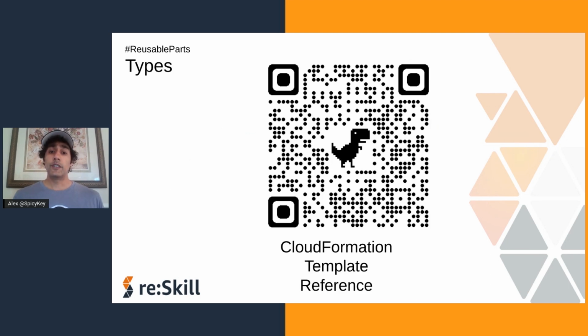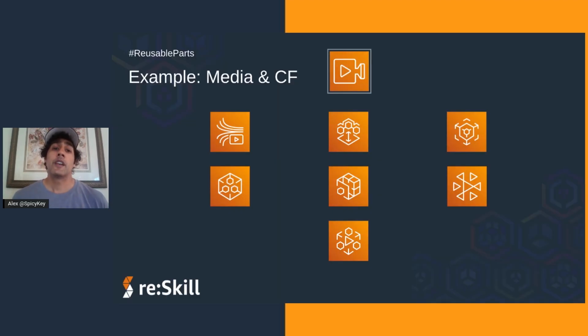Here's a QR code you can scan that will take you to that user guide webpage. So, for example, Amazon has many media services on the cloud, services like Elemental Media Live and others. CloudFormation can add these to the cloud for you very quickly because Amazon's media services are compatible with CF.